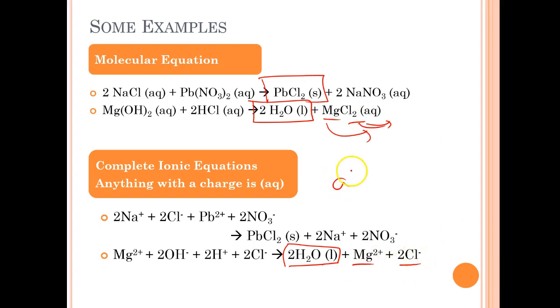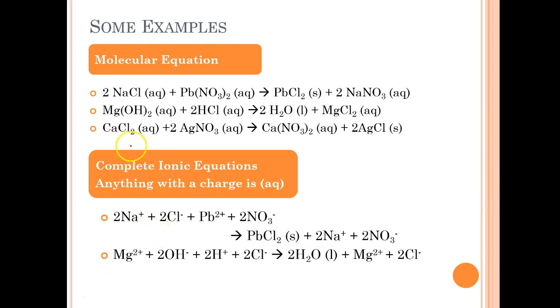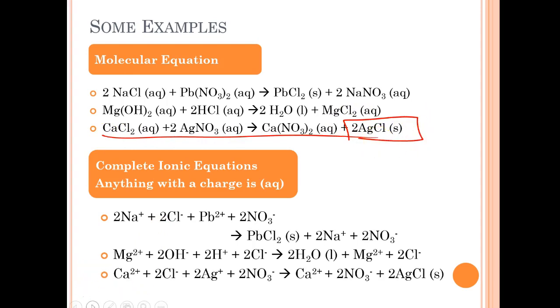Anything that's AQ becomes a positive or negative charge. Okay, you break them apart. You undrop and swap them. Oh, I got one more on here. Good heavens. All right. So again, completely balanced. Everything's lovely. Here's my solid. Okay. And that's the only one that's solid. That means everything breaks apart. 1 Ca, 2 Cls, 2 Ags, 2 NO3s, 1 Ca, and 2 NO3s.